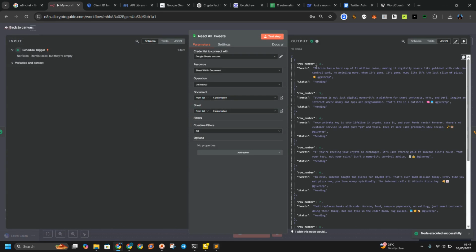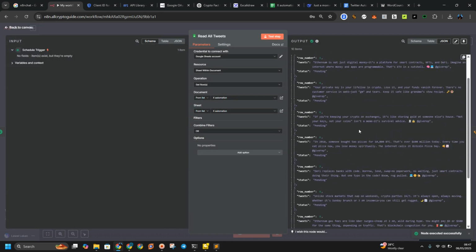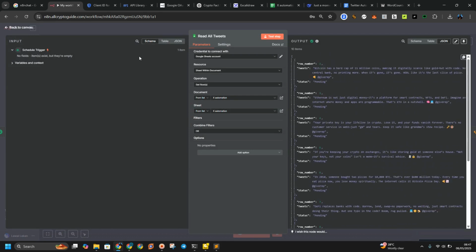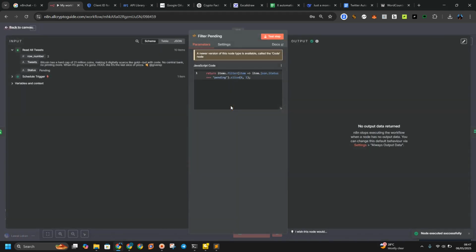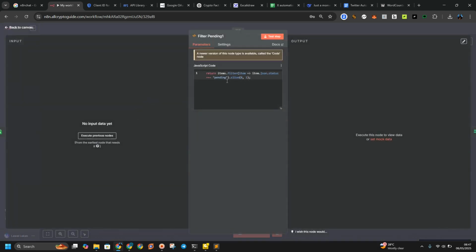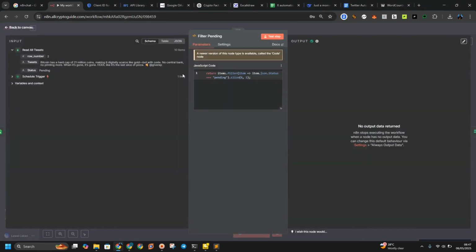Okay, as you can see now, we have everything in place: the Bitcoin, the give rep stuff. Let us execute this one. This is going to filter the pending tags and show this output. I don't know why it's not showing any output for us. If it doesn't show any output, let us activate the second code. Or maybe we are the one making the mistake.